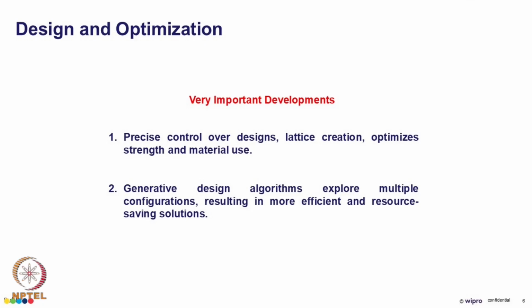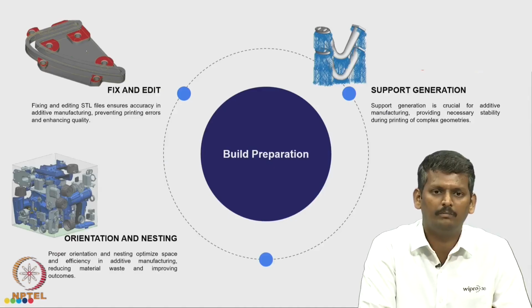After which we have seen design and optimization, where we saw basic CAD modeling itself. By considering all the design guidelines, we do the CAD modeling, then if required we implement some lattice creation, and then topology optimization and generative design can be done. We have seen different types of tools which are used for this design and optimization. After which we have seen build preparation.